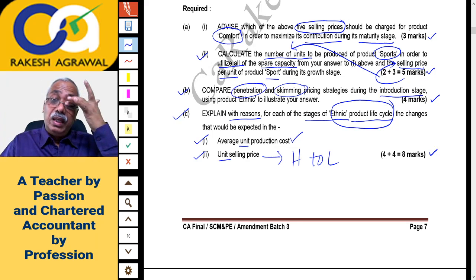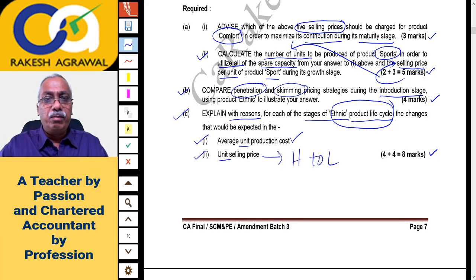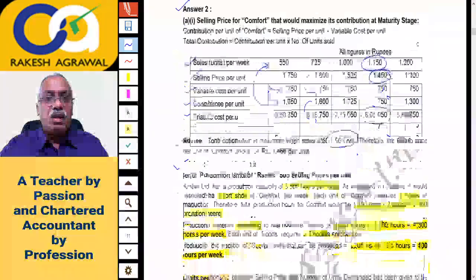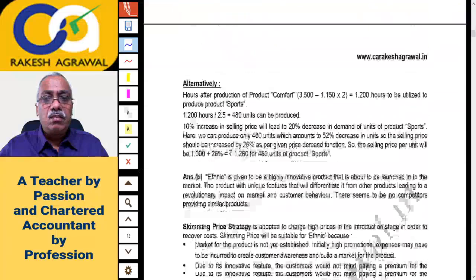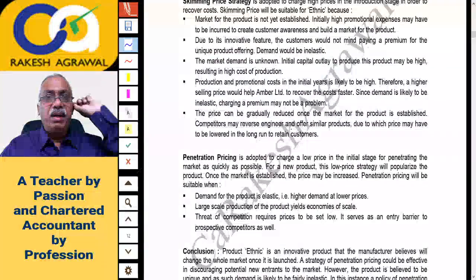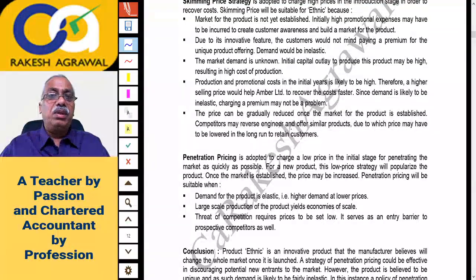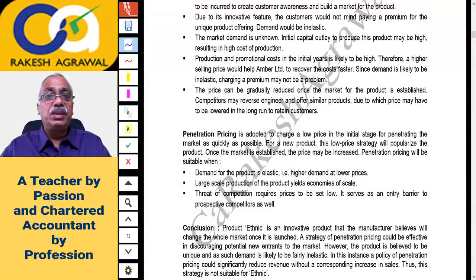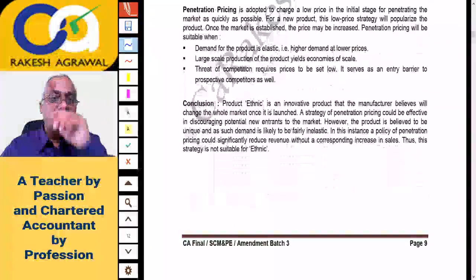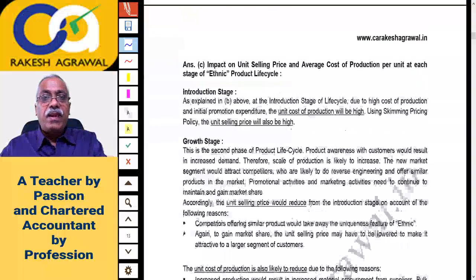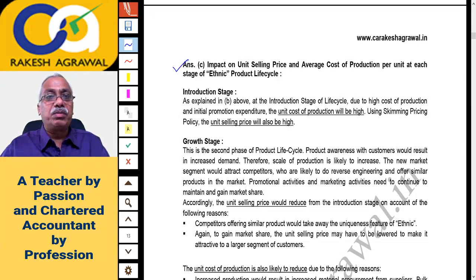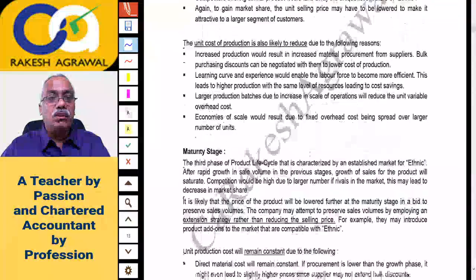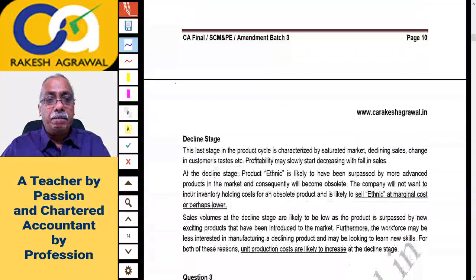On these lines you will find the answer which is printed, which you can go through. So I'm moving to the next question now. Answers are already printed. You have to be very careful in writing the answer and you should know the theory well. Therefore, if you remember, I had discussed in my regular batches that you should be good at theory conceptually. You have to understand theory so that you can write the answer in your own words. Here is the answer C, that is impact on unit selling price and average production cost per unit at each stage: introduction, growth, maturity and decline.